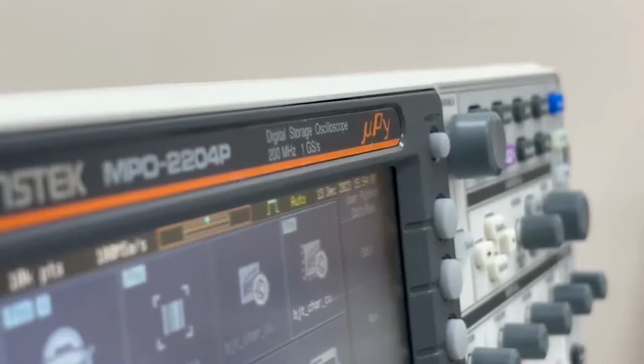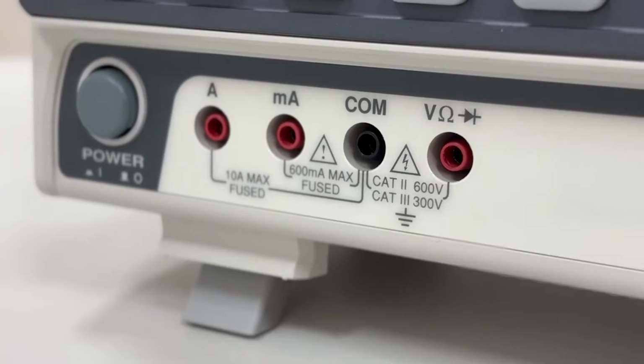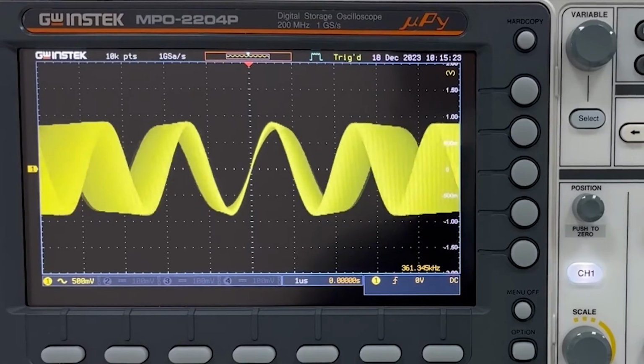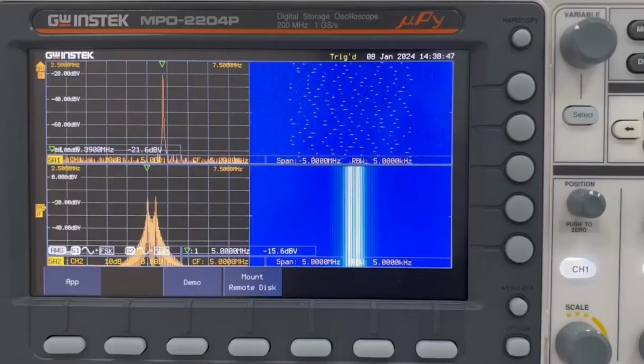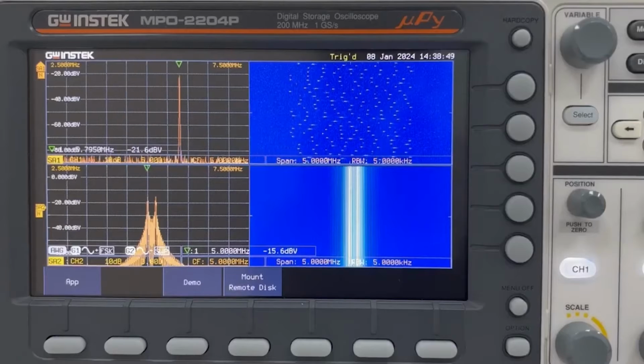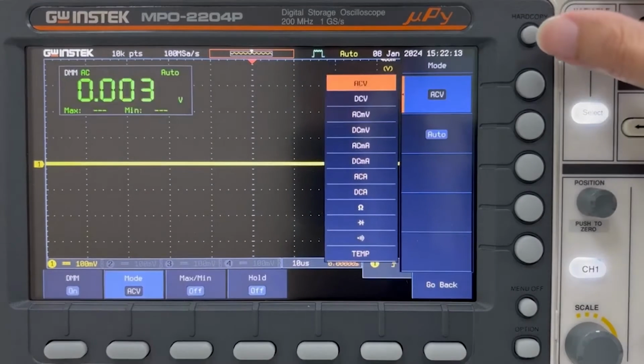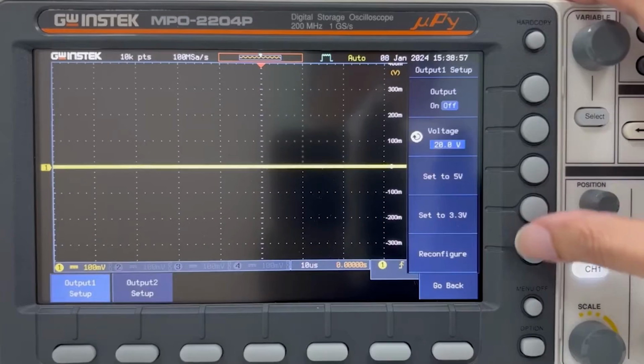MPO 2000 is the latest multifunctional programmable oscilloscope introduced by GWInstek. In addition to serving as an oscilloscope, it encompasses 5-in-1 functionality, including spectrum analysis, arbitrary waveform generator, digital multimeter, and programmable DC power supply.